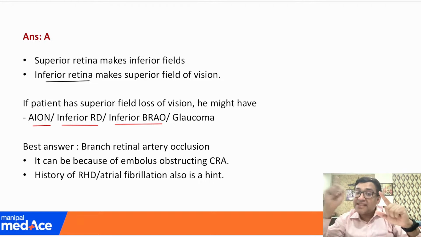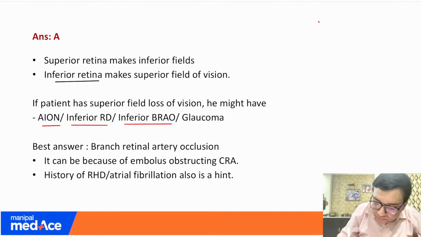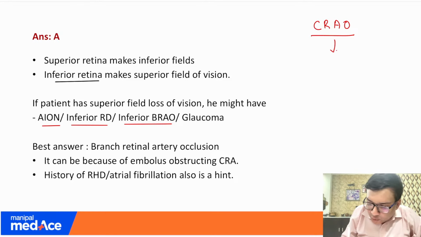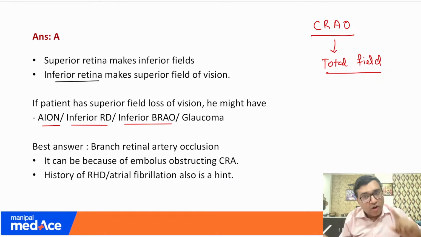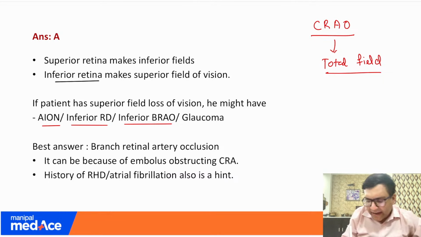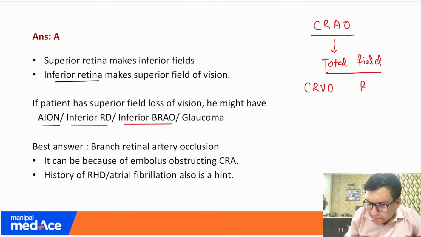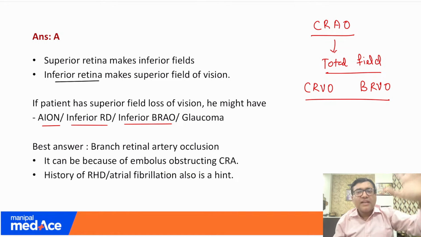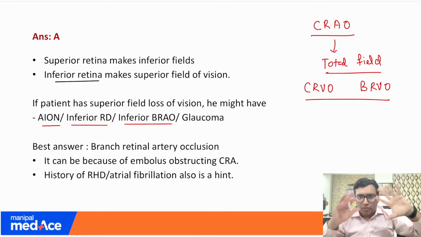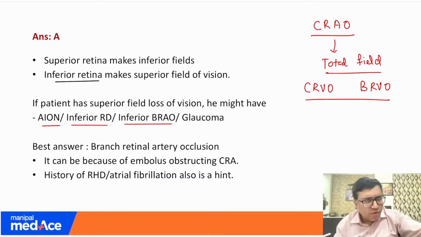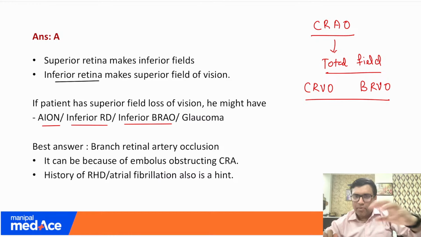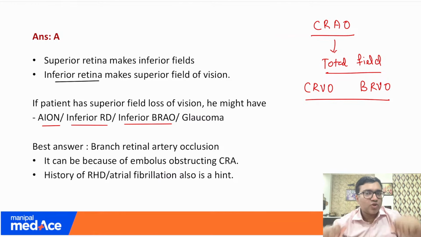Remember, if it had been a central retinal artery occlusion, there would be a total field loss. Do you all agree? So there would be a total field loss in a central retinal artery occlusion, and a CRVO and a BRVO would not present with field of vision loss. Maximum to maximum, the patient would come with a lot of floaters complaint, or if there is a macular involvement, there would be a slight diminution of vision. There would not be a superior field loss.